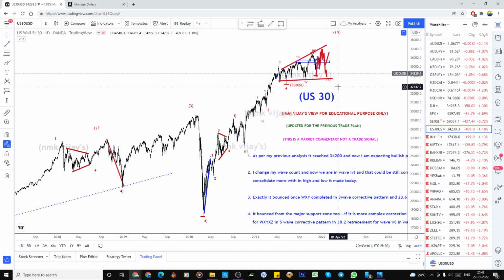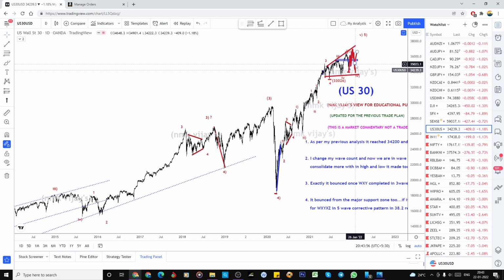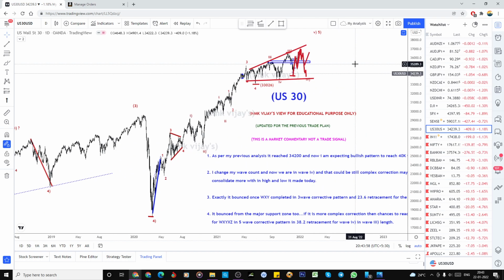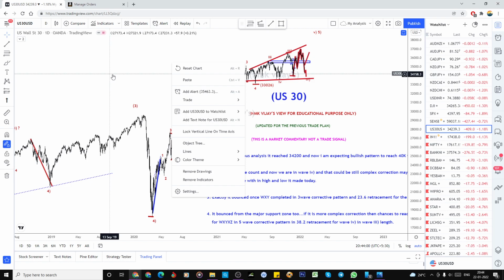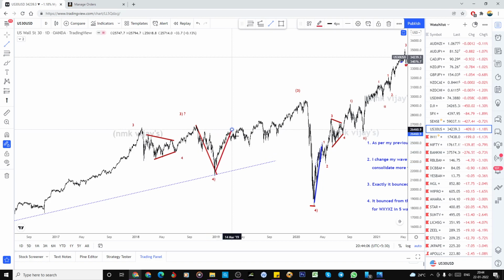I may be wrong, my view may turn out wrong also, and you can laugh also, but I'm not going to worry about that, because my view is bullish, that's it. It depends upon my view, right?